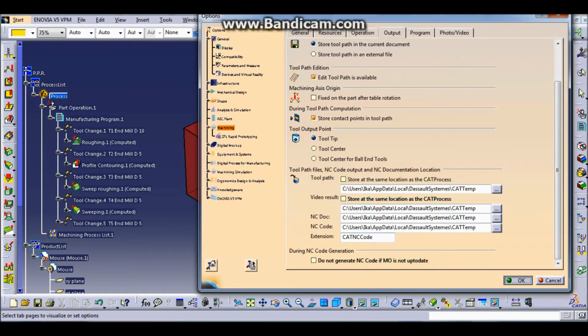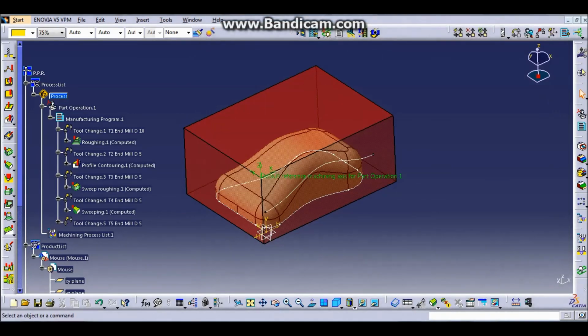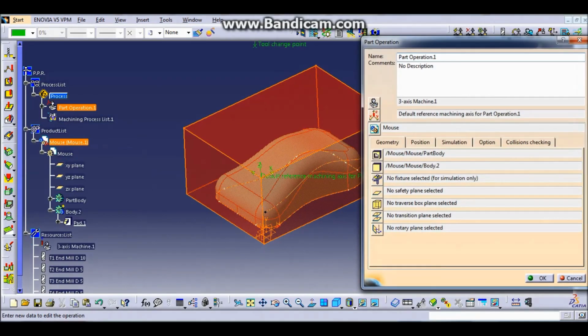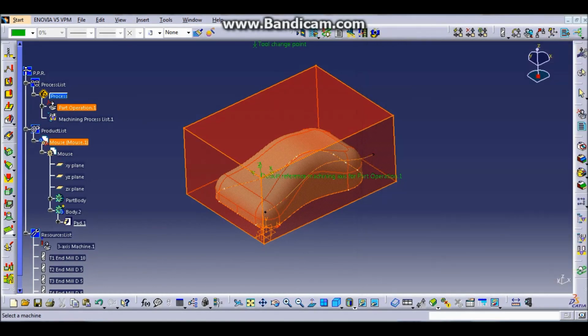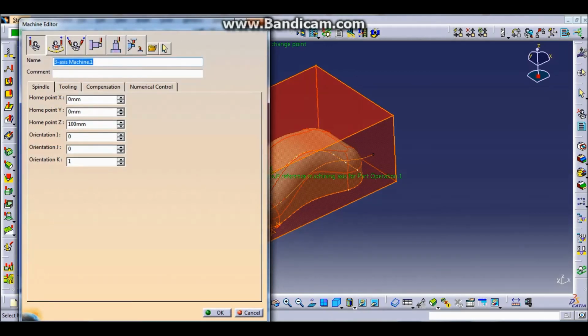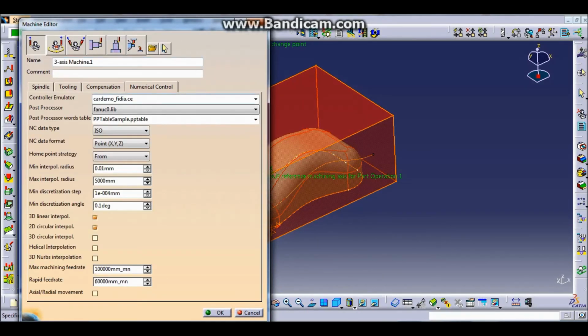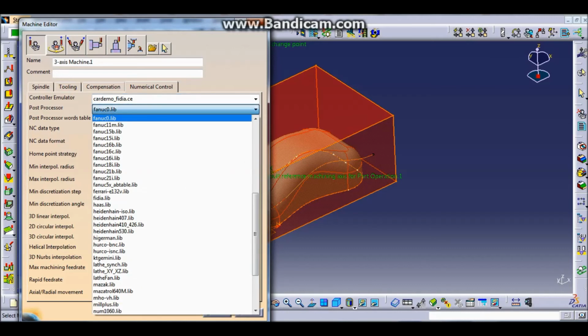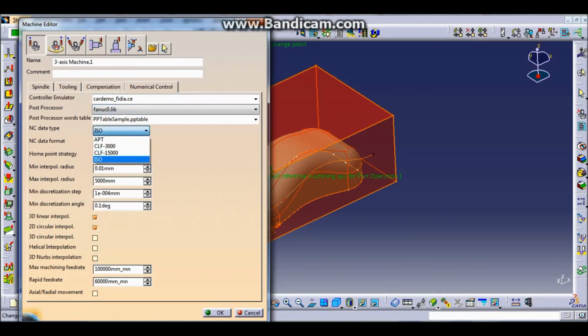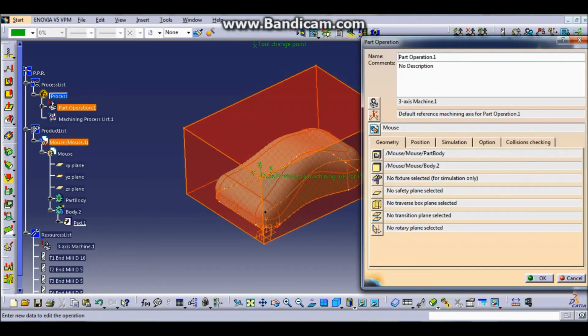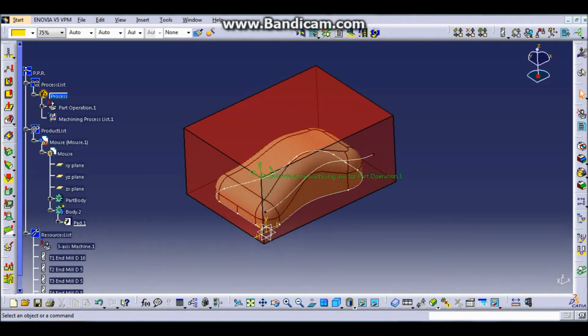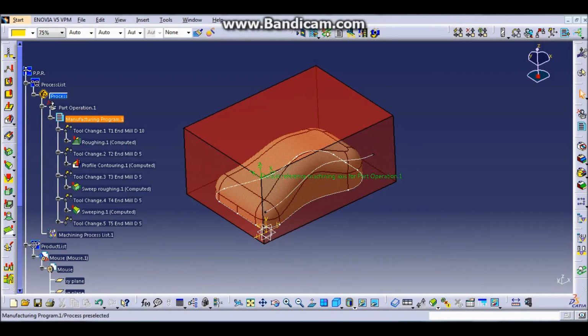and then click part operation, click machine and numerical control. So choose the part, the processor and the NC data type that you want. This one you may ask your lecturer. And then click manufacturing process and generate NC code interactively.